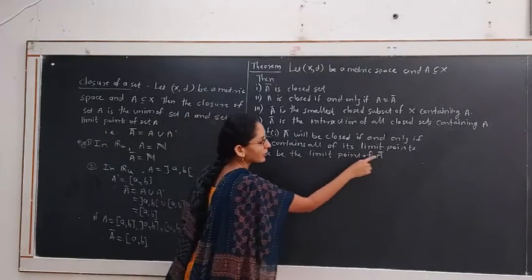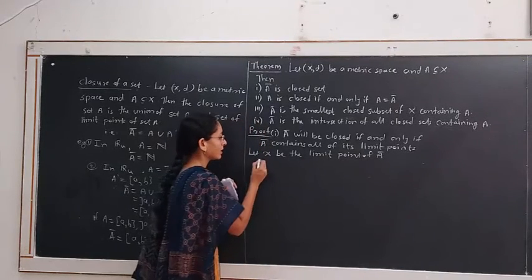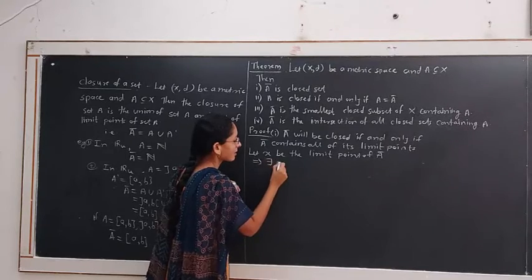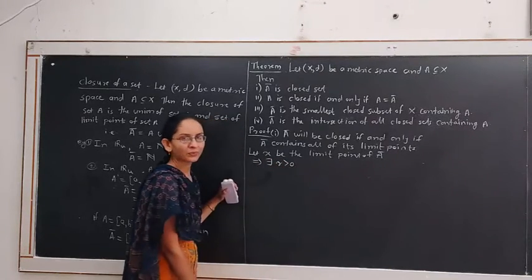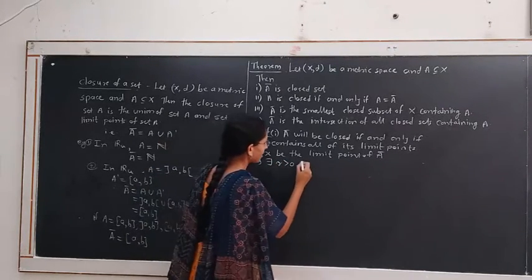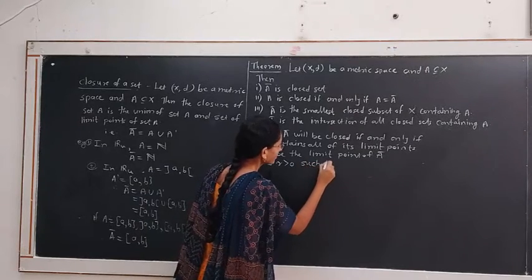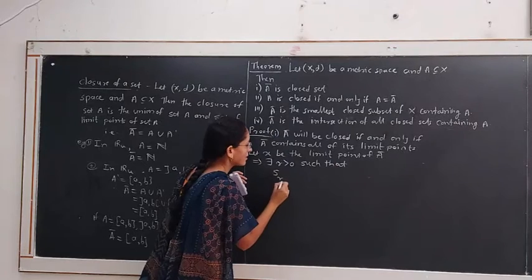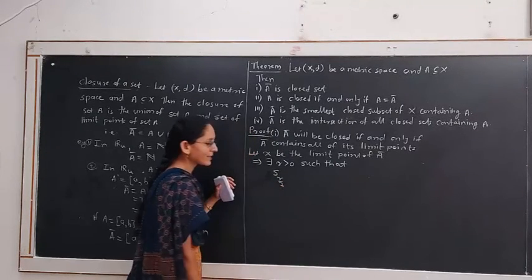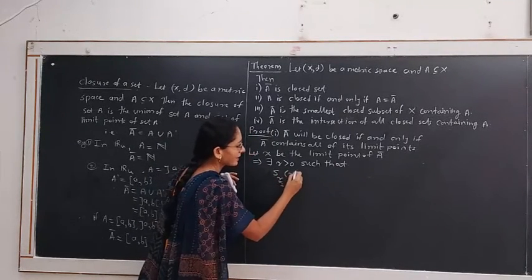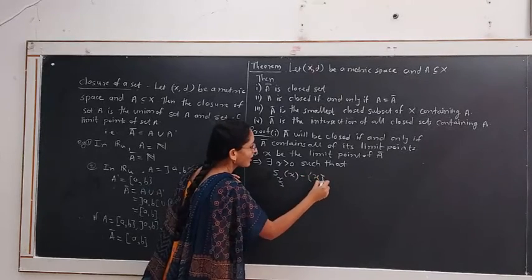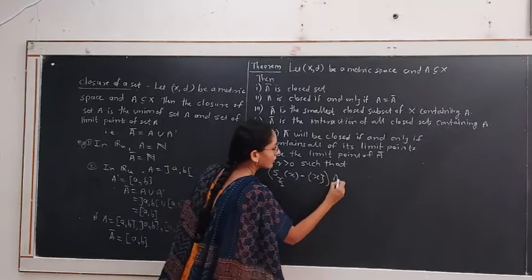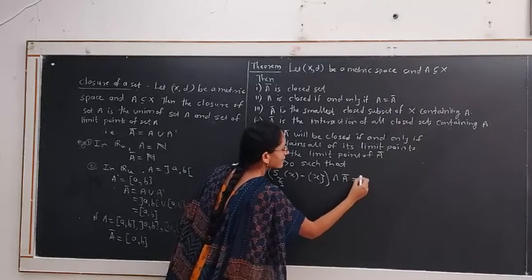As x is a limit point of the set A bar, there exists r greater than 0 such that the open sphere with radius r by 2 and center at x, minus the point x, has an intersection with the set A bar that is empty.